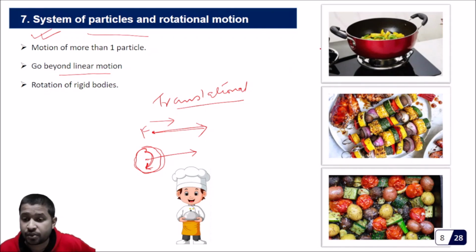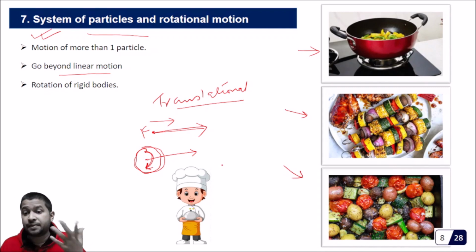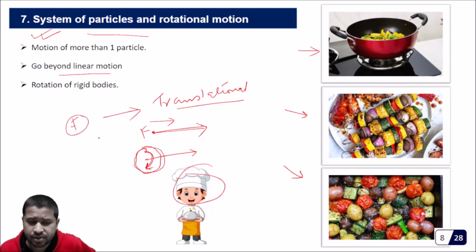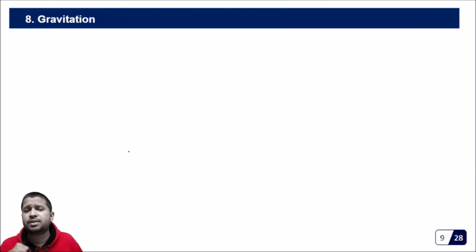For example, he can cook the same thing in some kind of a karahi, or let's say he can do a barbecue, or he can cook things in an oven. So these are different ways. Now this budding chef has gone up to that level that he can cook the same item in different ways. Similarly, just like we are applying force, we are seeing translational motion or rotational motion, and so on. Finally we come to the 8th chapter, which is gravitation.